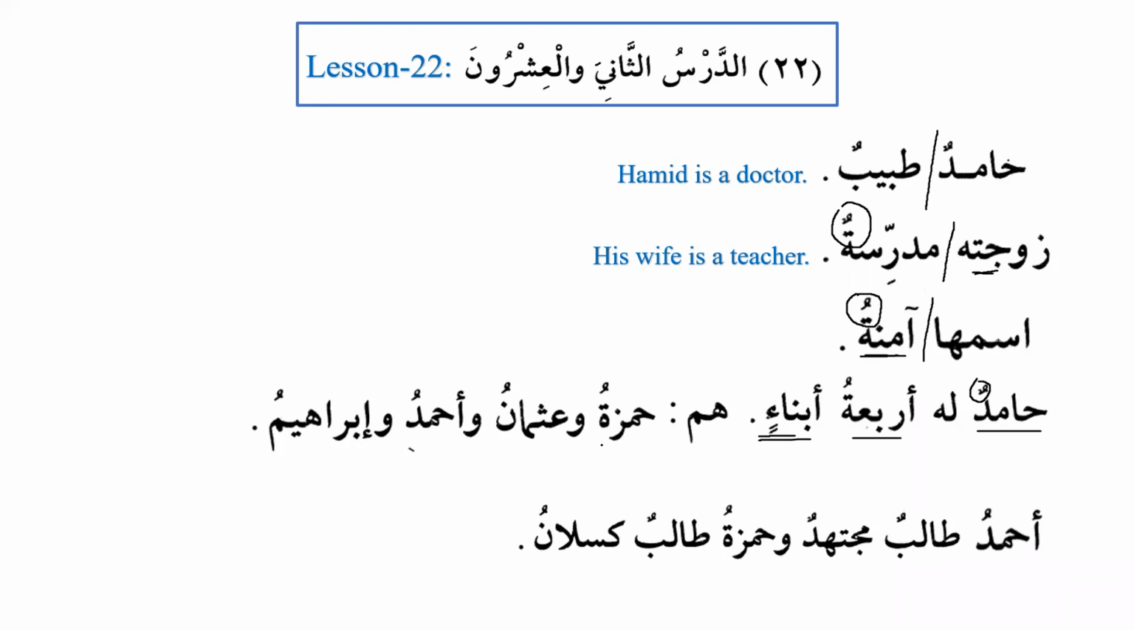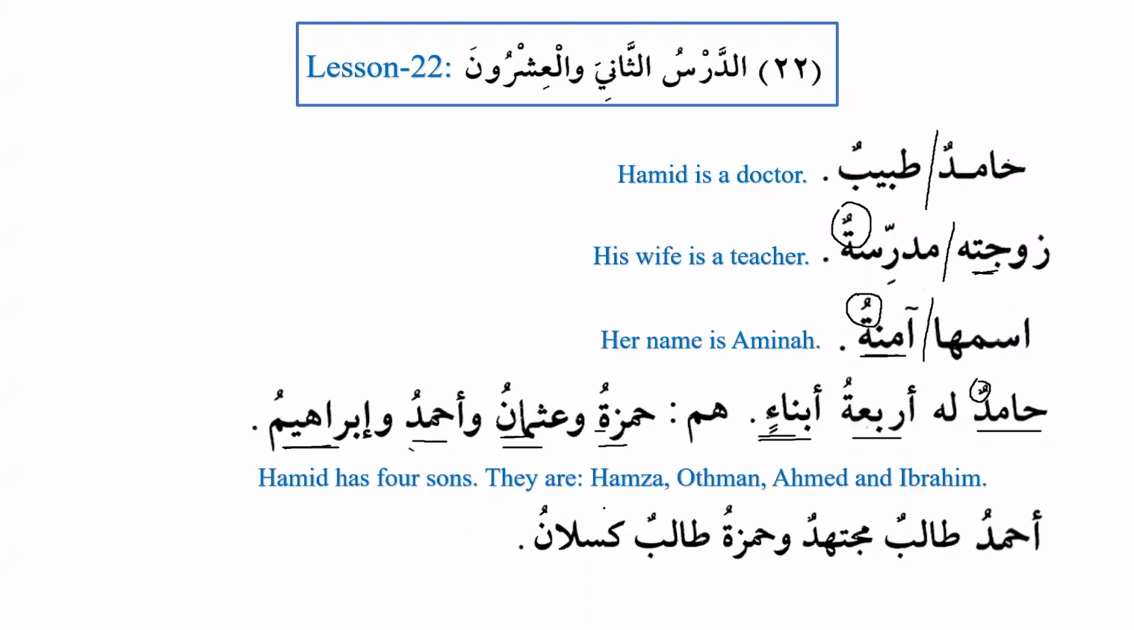Hum Hamzatu wa Uthmanu wa Ahmadu wa Ibrahimu. Now we can see that all of them, Hamzatu, Uthmanu, Ahmadu, and Ibrahimu, they do not have tanween. Hamzatu does not have tanween because it ends with ta marbuta. Uthmanu because it ends with alif and noon. Ahmadu, it is on the pattern of af'alu. And Ibrahimu, it is the name of the prophet, or we can say it is non-Arabic name, and that's why it does not have tanween. So Hamid has 4 sons. They are Hamza, Uthman, Ahmad, and Ibrahim.